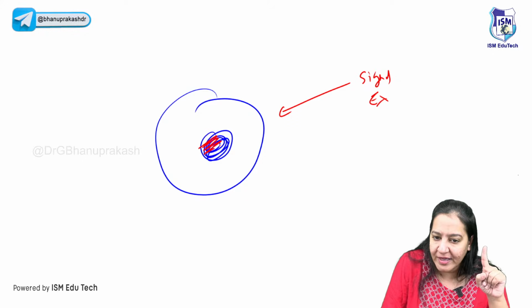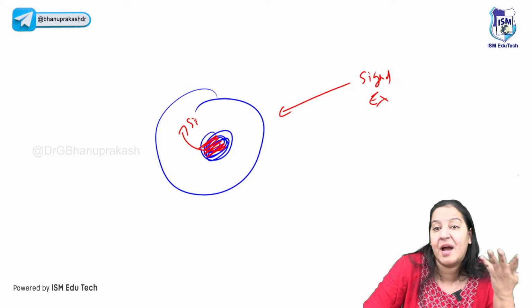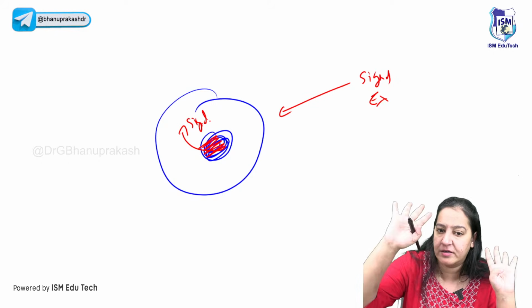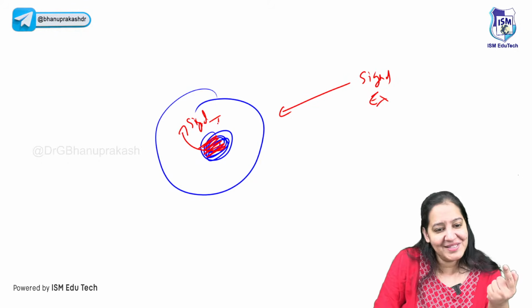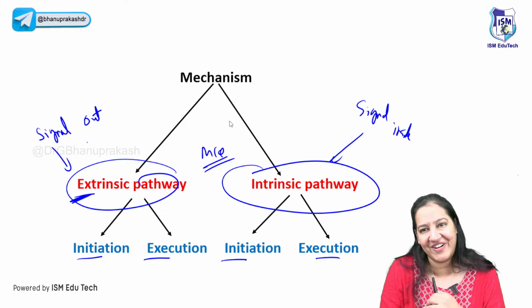And imagine if the nucleus of this cell is damaged and it cannot be repaired. So the nucleus will give a signal to the cell that I am damaged, I cannot be repaired, you commit suicide. So this signal is coming from inside. So it's intrinsic pathway. I guess you got the meaning of extrinsic and intrinsic, the first thing.